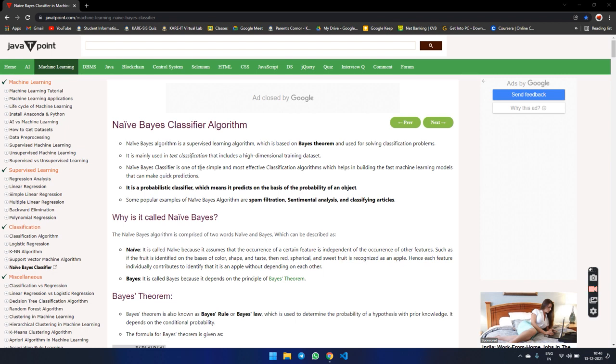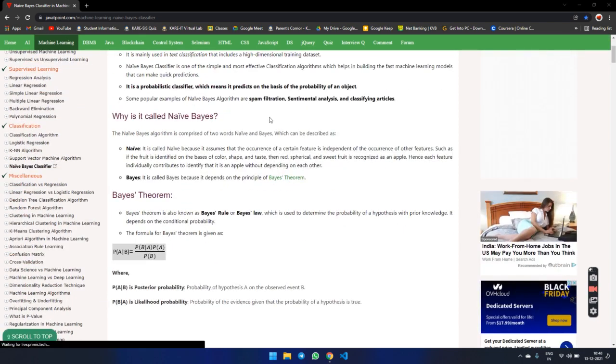It is a probabilistic classifier, which means it predicts on the basis of the probability of an object. Some popular examples of Bayes are spam filtration, sentiment analysis and classification of articles. Why is it called Bayes?